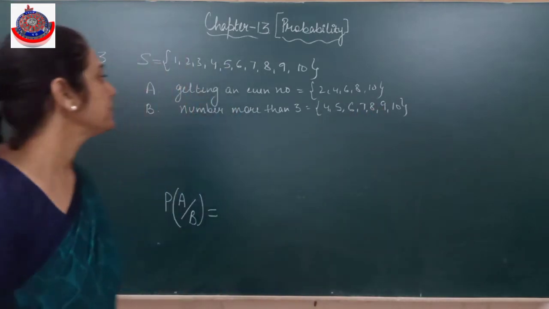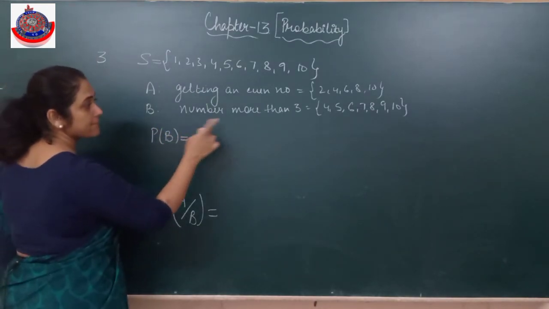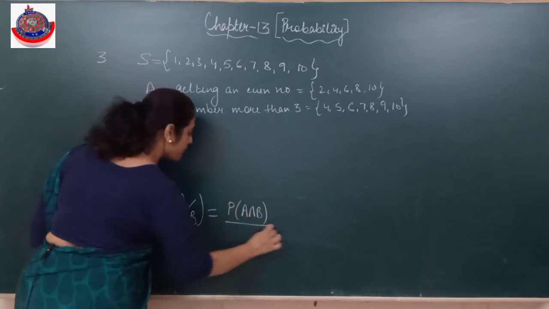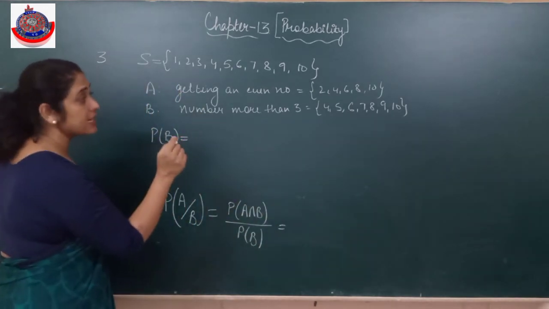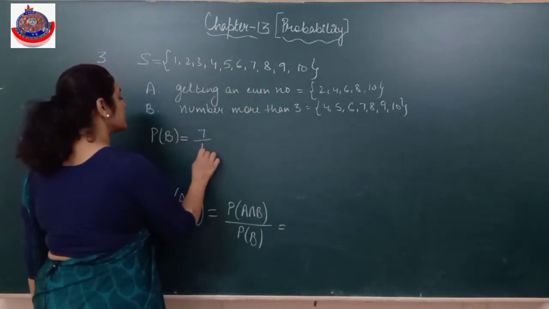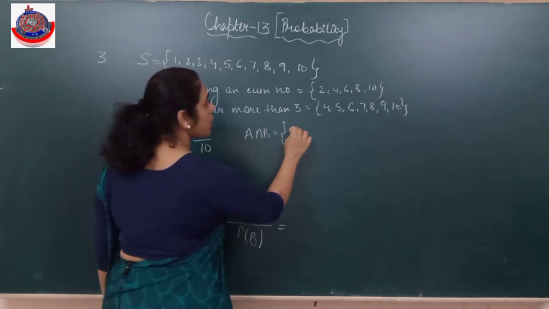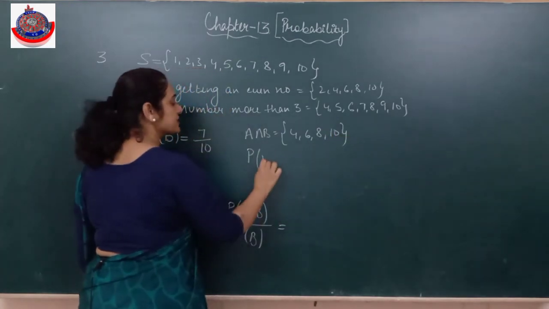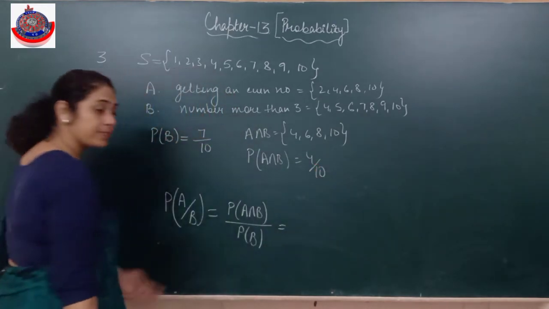But I'll go systematic. Probability of B लिख लेते हैं. Because I know the formula would be probability of A intersection B upon probability of B. Alright, probability of B. How many elements are there? There are 1, 2, 3, 4, 5, 6, 7. 7 by total 10. What is A intersection B? The common elements are 4, 6, 8 and 10. What will be the probability of A intersection B? It will be 4 by total 10. Put the formula.